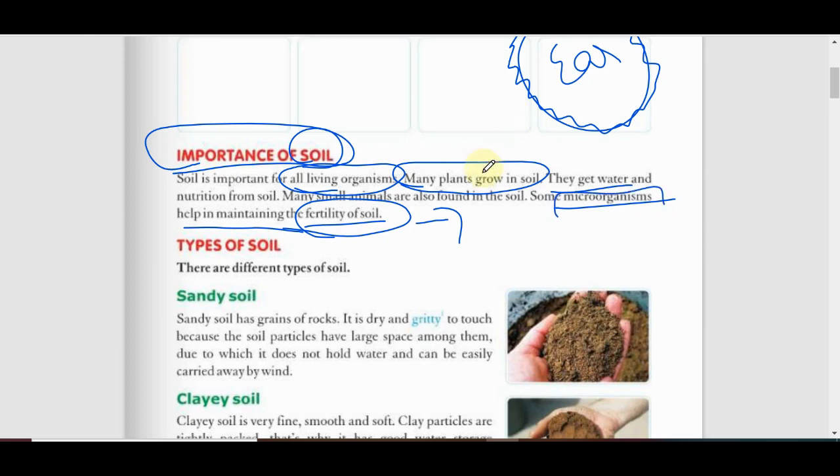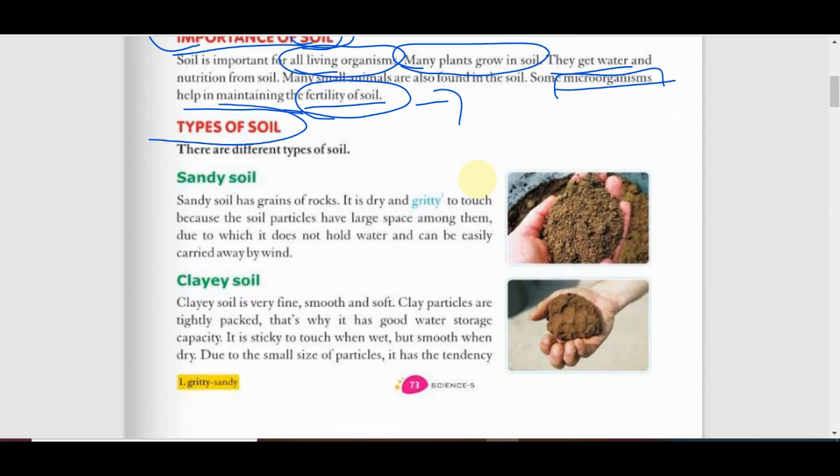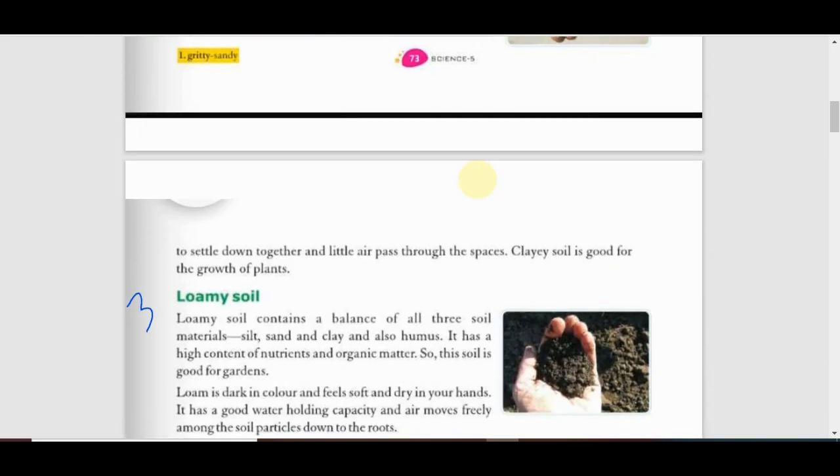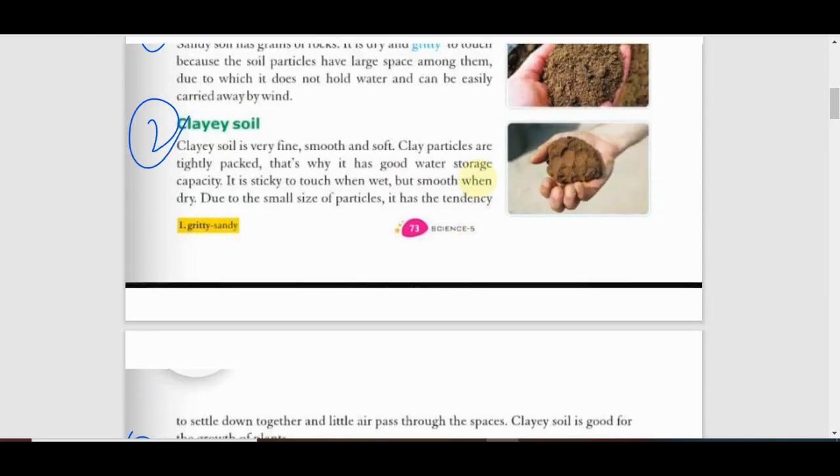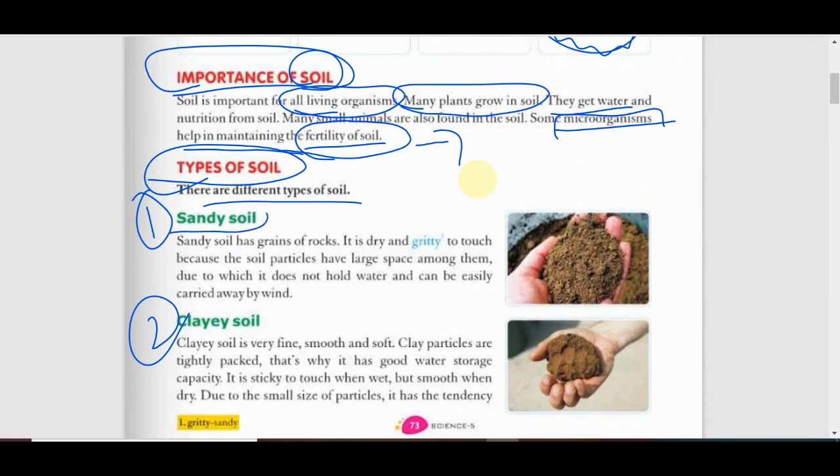Now we will see the types of soils. There are different types of soils. Generally we classify them into three groups. One is sandy soil, second is clay soil, and third is loamy soil. Here you will see sandy soil. I think you got the meaning of it from the name, sand.